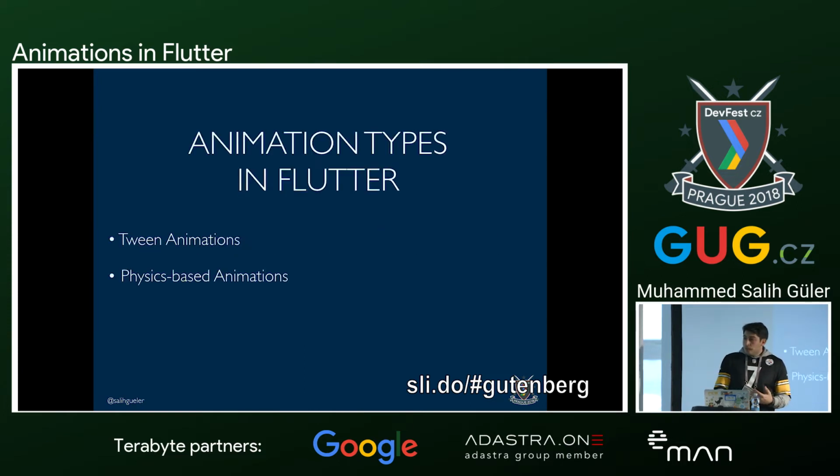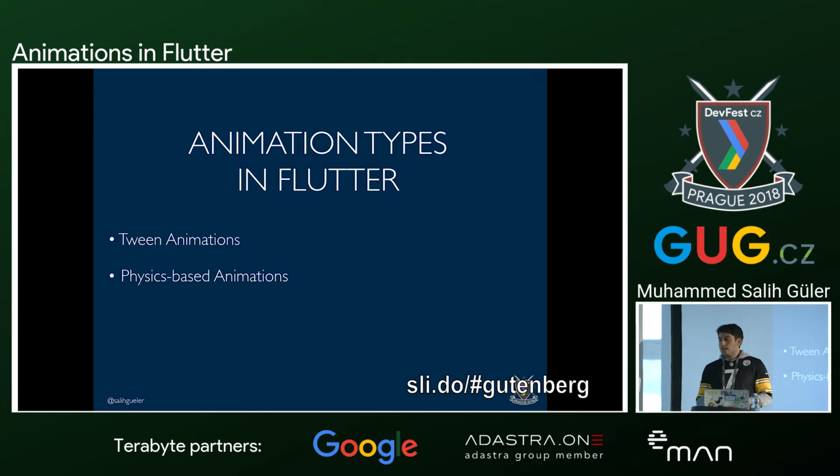So animations in Flutter fall into two categories. One is called tween animations, and the other is called physics-based animations. Tween animations: the word tween comes from in-betweening. So you have a beginning and an end value, and it goes in between these two values, interpolates, and generates the value that you can use to animate.